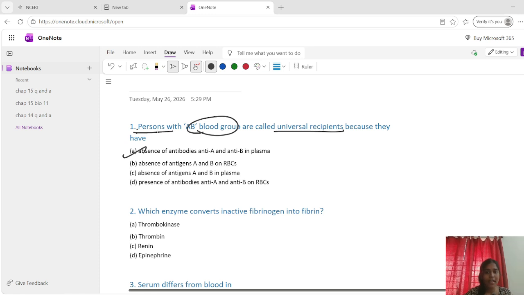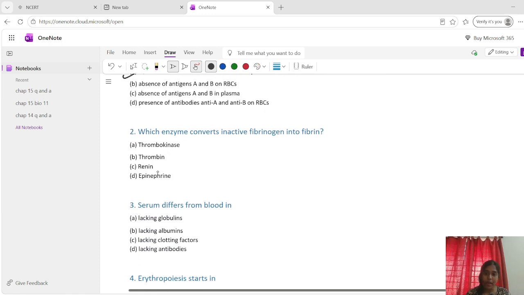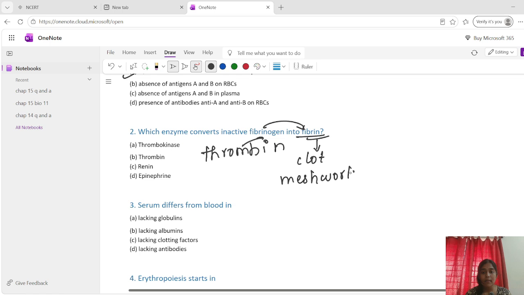Okay. Now the second question. Which enzyme converts inactive fibrinogen into fibrin? During blood clotting, we know that thrombin converts soluble fibrinogen into fibrin. What is fibrin? Insoluble fibrin threads. So these fibrin threads form the clot meshwork, and this meshwork will trap RBCs and platelets from moving out.